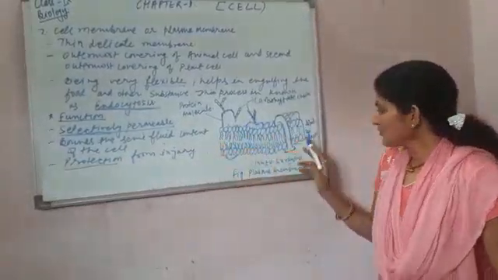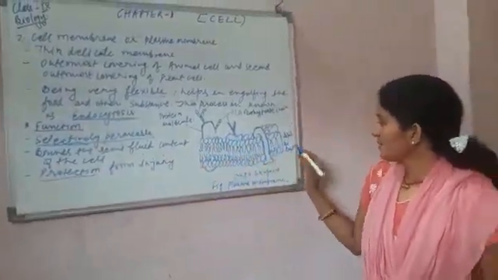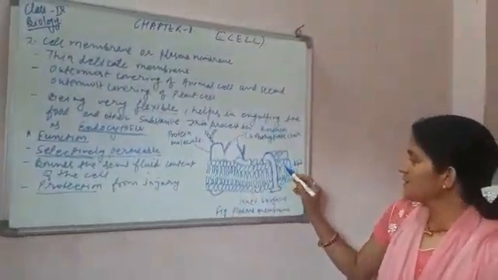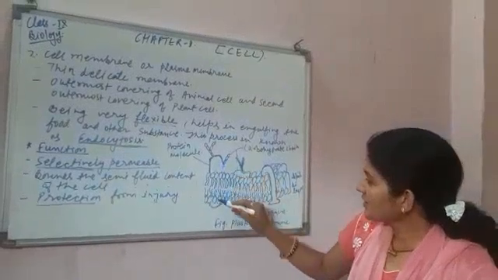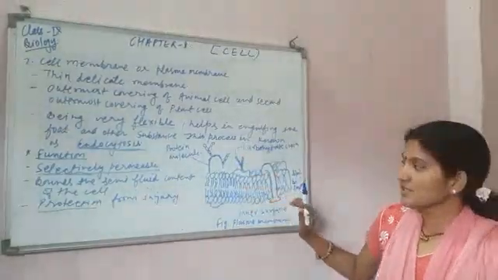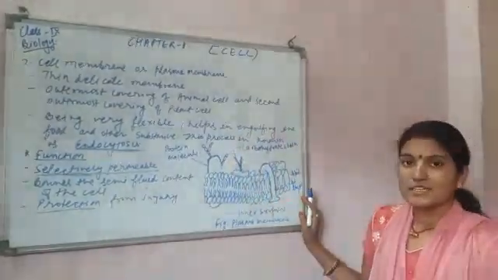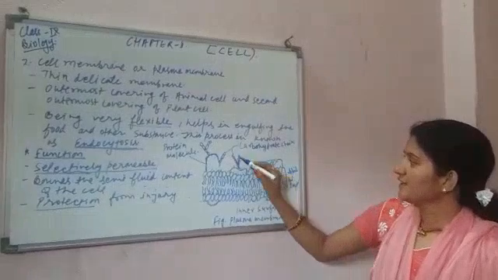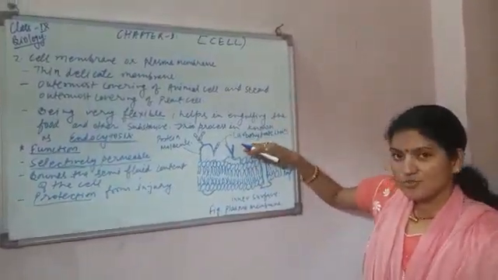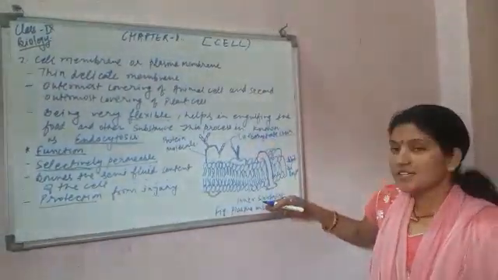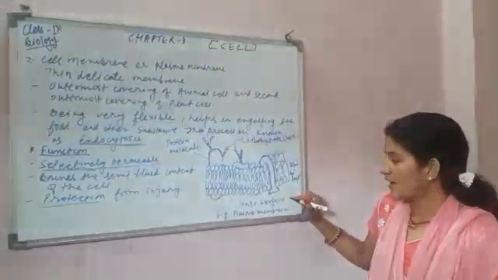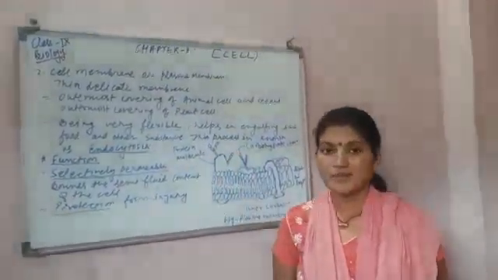This is the diagram of the plasma membrane. You know that the plasma membrane is a lipid bilayer. In this lipid bilayer, these are the transport proteins. What is the function of these transport proteins? They transport the material in and out of the cell. And here this is the chain of carbohydrate. This is the outermost layer of the plasma membrane and this is the inner surface which is in contact with cytoplasm. This is all about the plasma membrane.